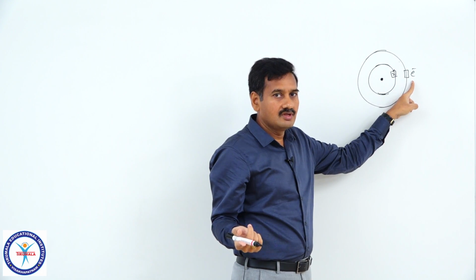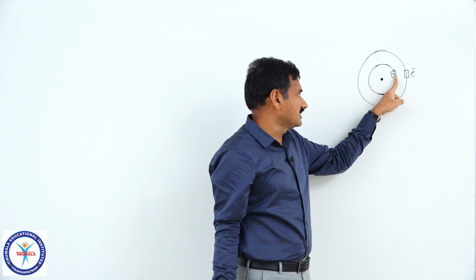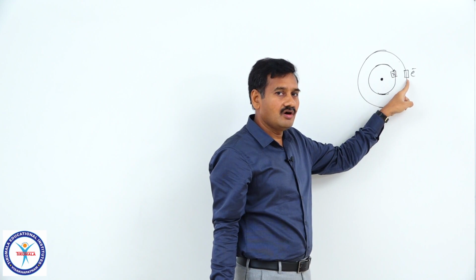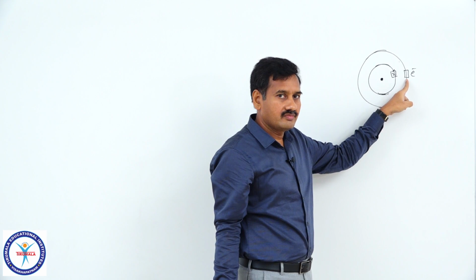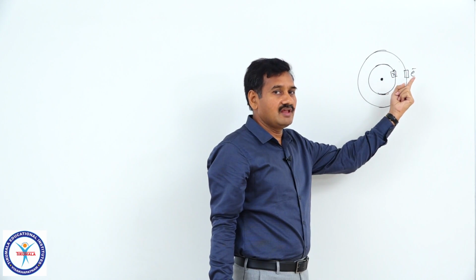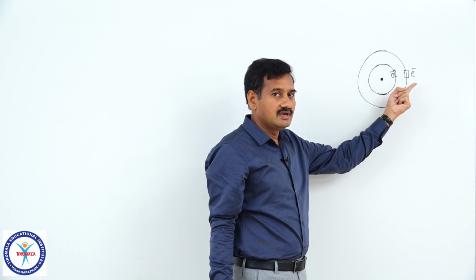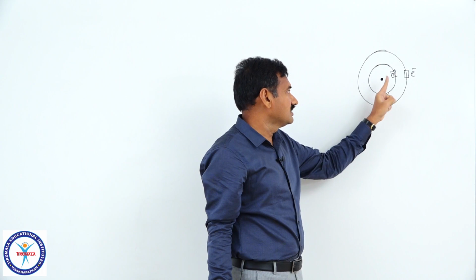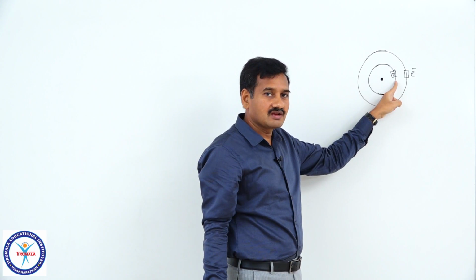Correct? So, the electrons present in the inner shells will exert some repulsive force on the outer electron, right. Then what is the net force acting on the valence electron, the outer electron? Net force acting on the outer electron is attraction by the nucleus minus repulsion by the inner electrons.